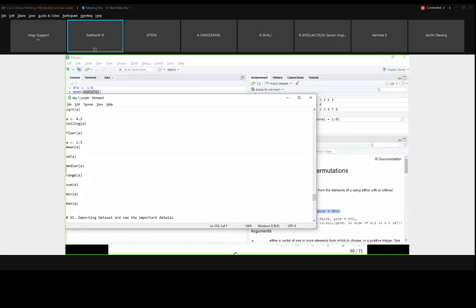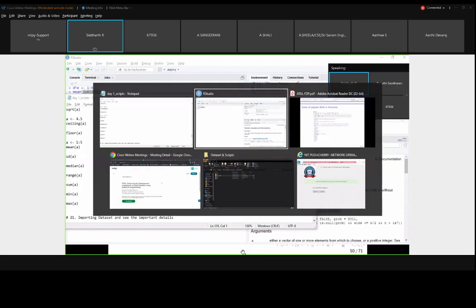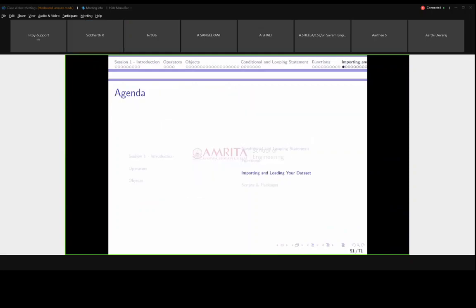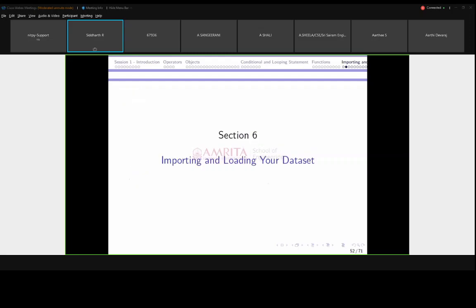Okay, next we will go to the slides. Now we are coming to the major part, a little bit of a major part, that is the advanced part. We are going to data sets: importing and loading your data set, loading the data using RStudio. Then we will see what other methods are available.